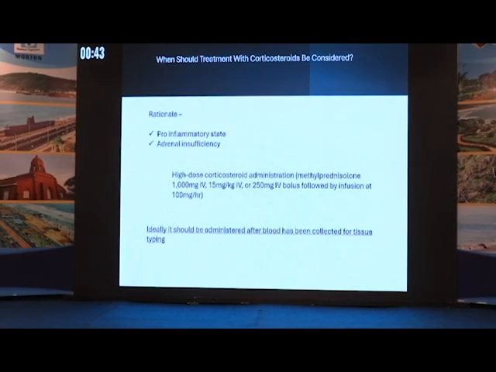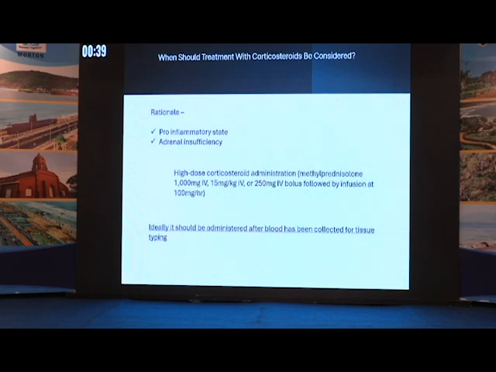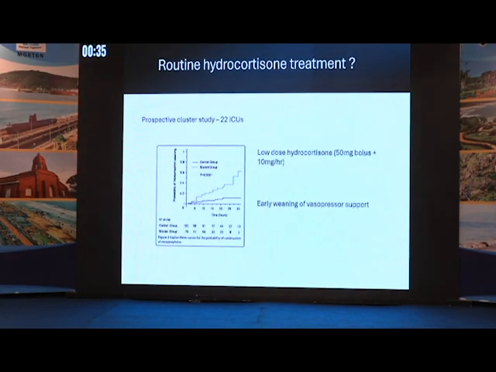High-dose corticosteroids were recommended by the consensus guidelines. Ideally, it should be administered after blood has been collected for tissue typing. Because methylprednisolone is shown to cause uncontrolled sugars, people have started using hydrocortisone. In this prospective cluster study in 22 ICUs, they used low-dose hydrocortisone, 50 mg bolus followed by 10 mg per hour. They were able to wean off vasopressors early, but did not find any difference in organs transplanted.